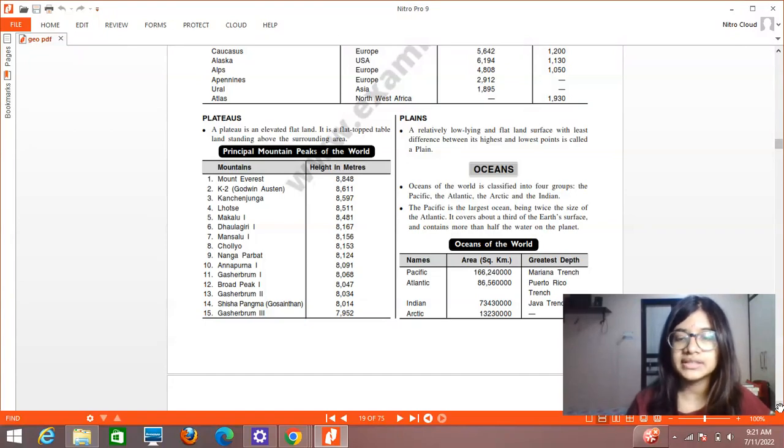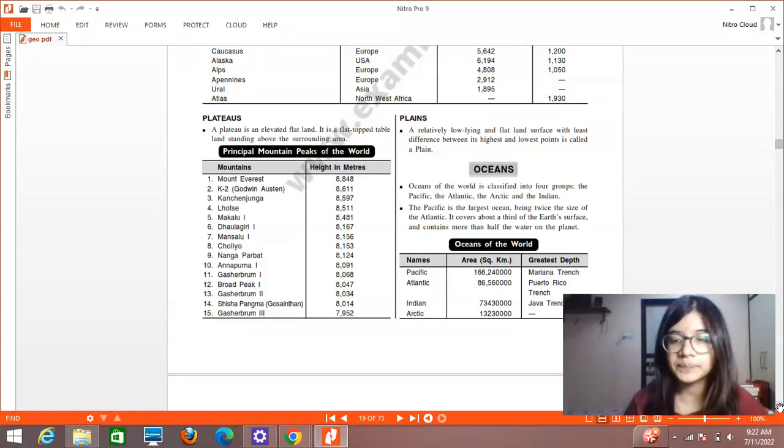So the Pacific, it is the largest ocean, being twice the size of the Atlantic. This is very important. Like which is the largest ocean in the world? That is the Pacific Ocean, and it covers about a third of the Earth's surface and contains more than half the water on the planet. So you can see how huge it is.